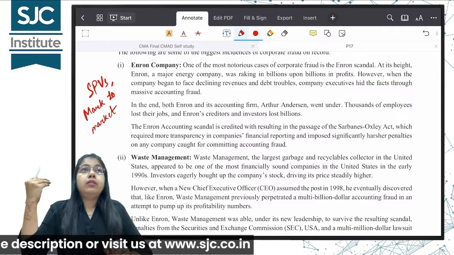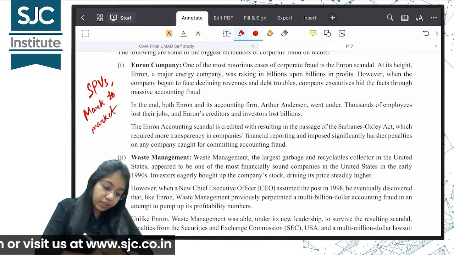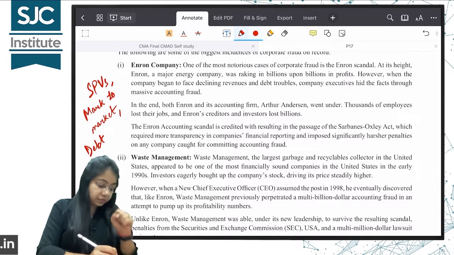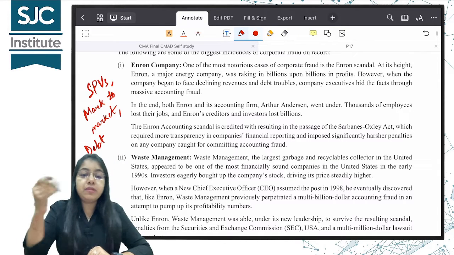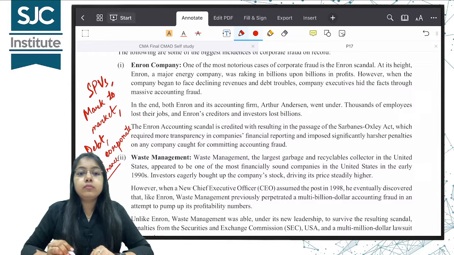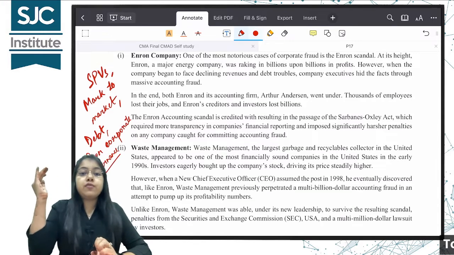Again, the debt reconstruction I mentioned, showing debt in SPVs, was poor corporate governance; the top management itself was not right. What is corporate governance? Remember, tone at the top. So this corporate governance was also not good. Because of all these reasons, the company hid the losses for several years.